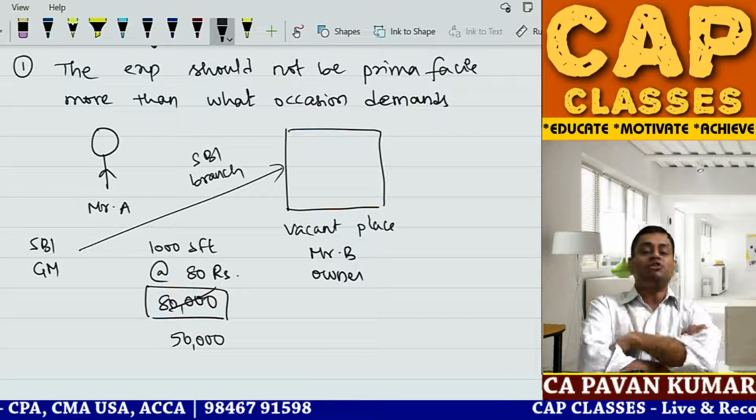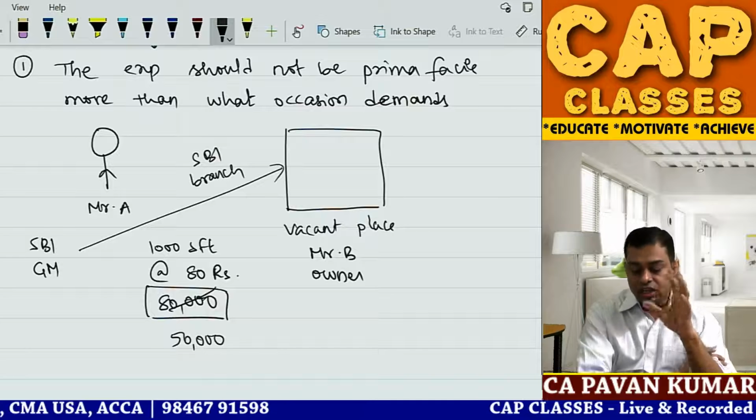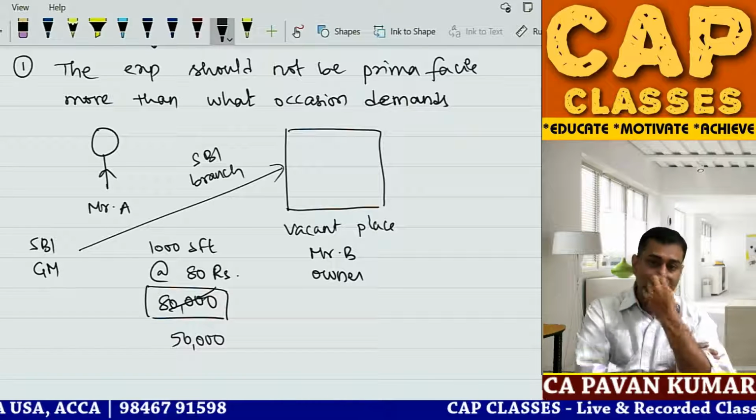This is your service to nation, sir, please, sir, 50,000." Do you think the State Bank of India general manager will negotiate like this?